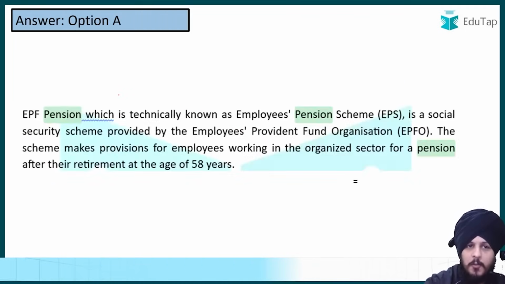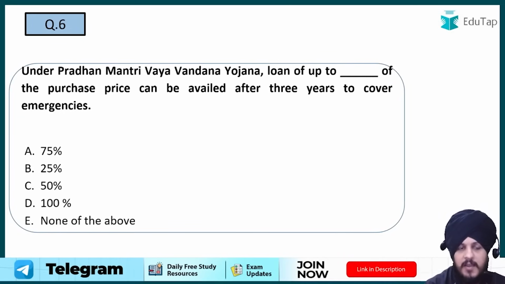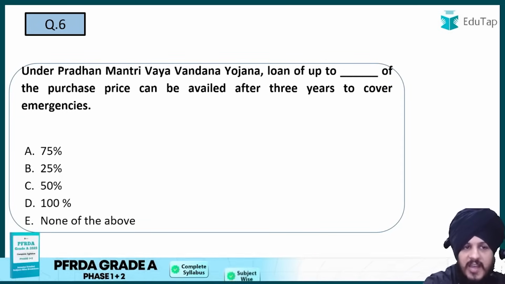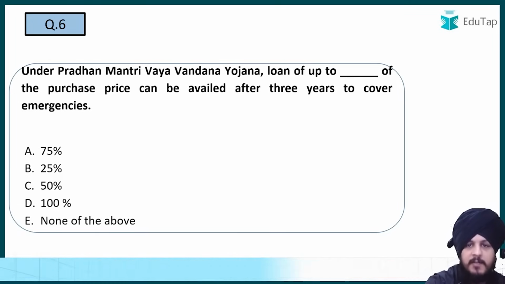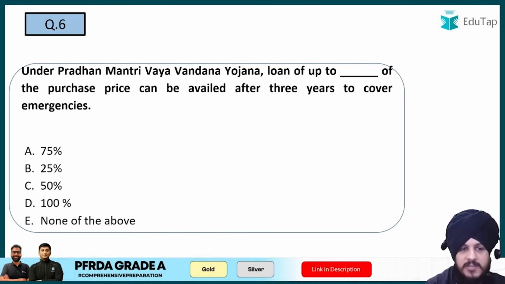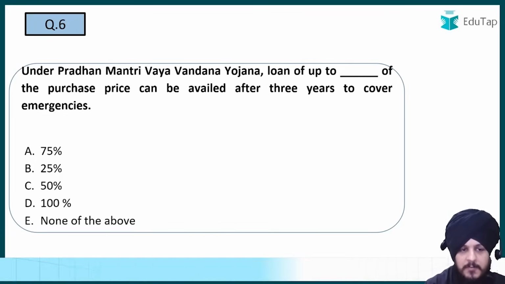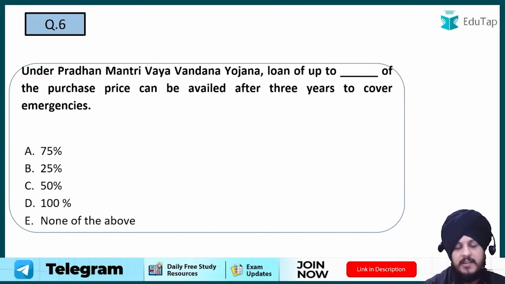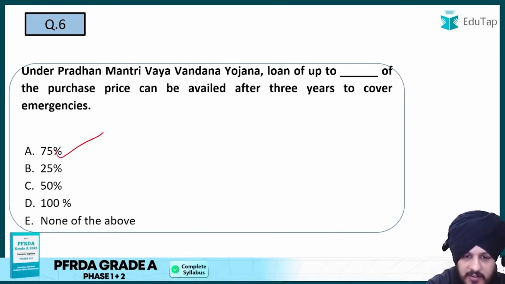Now moving on to question number 6, which says under Pradhan Mantri Vay Vandana Yojana, loan of up to dash of the purchase price can be availed after 3 years in order to cover emergency. So how much loan is there? Basically loan of up to what percentage of purchase price? A 75%, B 25%, C 50%, D 100%, and E none of the above. So the answer with respect to this question is going to be the A option, which is 75%.